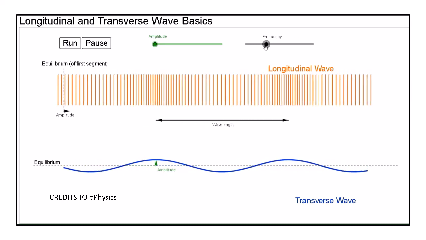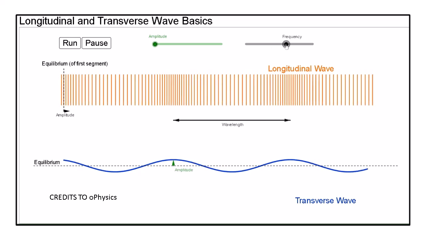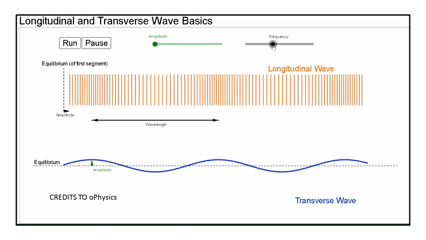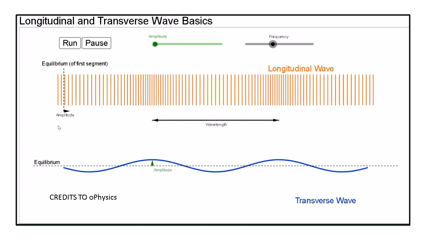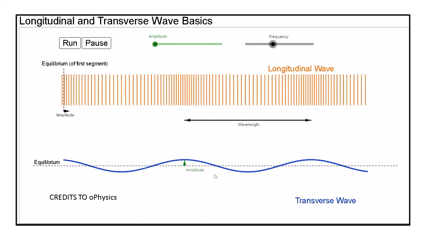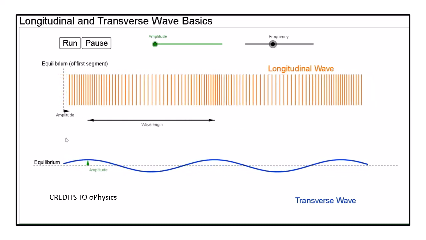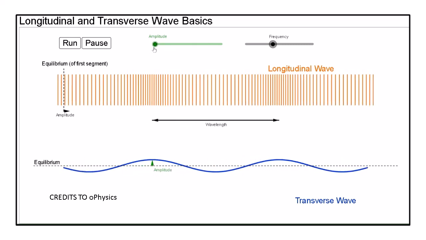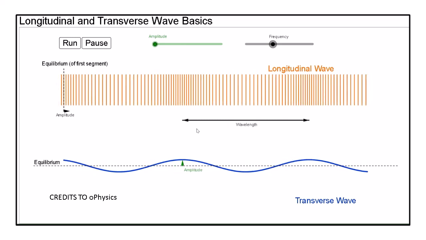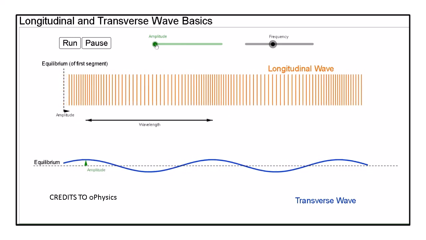The simulation is now running, and please observe the variation taking place. Now, when this frequency was being changed, no change in the amplitude took place. The amplitude remained constant. And when I was changing the amplitude slider, the wavelength and the frequency remained constant.